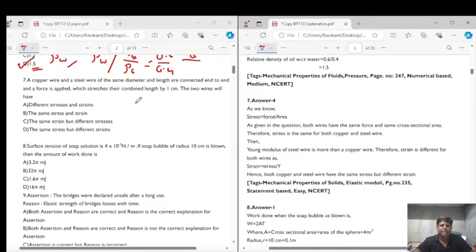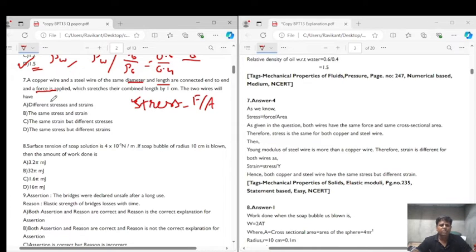See, stress is force upon area. Because equal force has been applied, since they are connected together, and both have the same diameter, they have equal area of cross section, therefore the stress will be the same. But because the two wires are made up of two different materials, their Young's modulus will be different, therefore the strain in the two wires will be different.